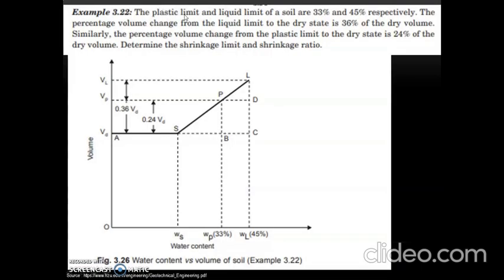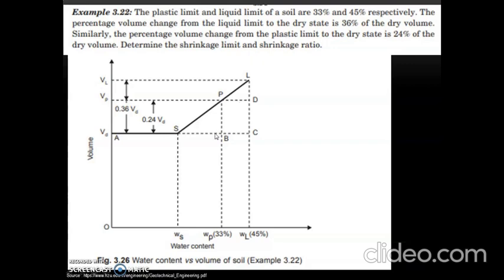Next problem. The plastic limit and liquid limit of a soil are 33% and 45% respectively. So here the values of WP and WL are given. The percentage volume change from the liquid limit to the dry state is 36% of the dry volume. Similarly, the percentage volume change from the plastic limit to the dry state is 24% of the dry volume. Determine the shrinkage limit and shrinkage ratio.